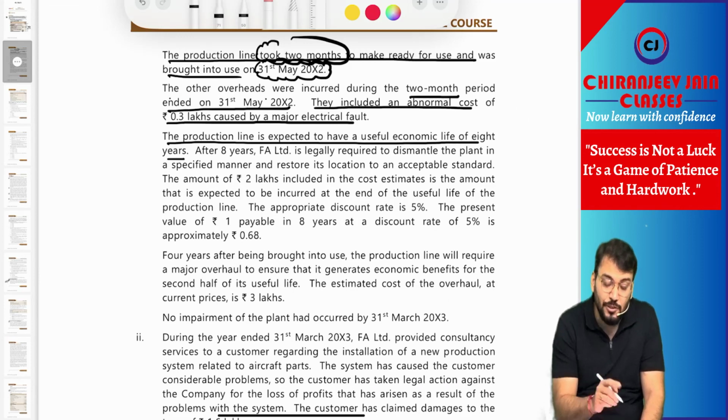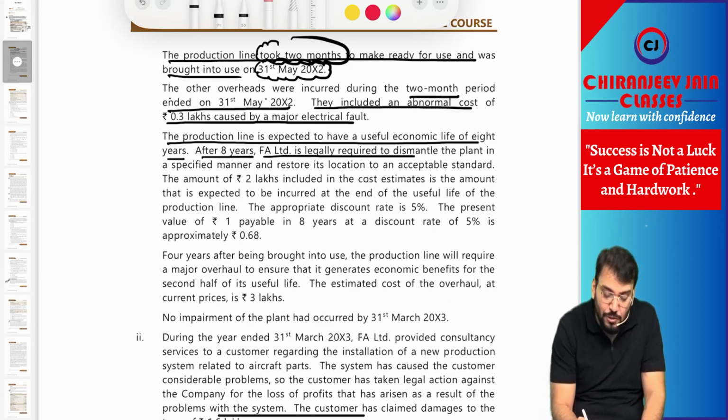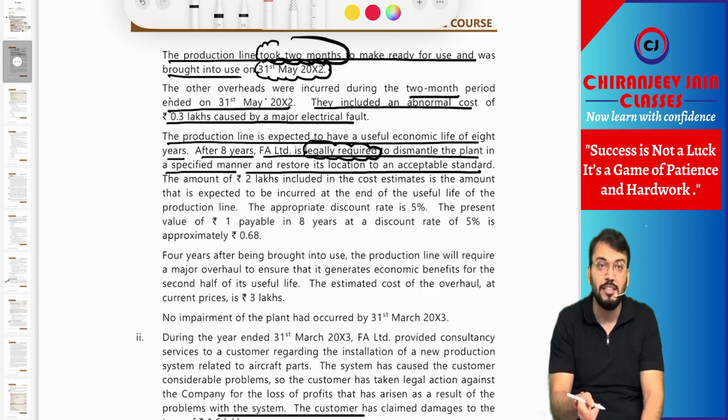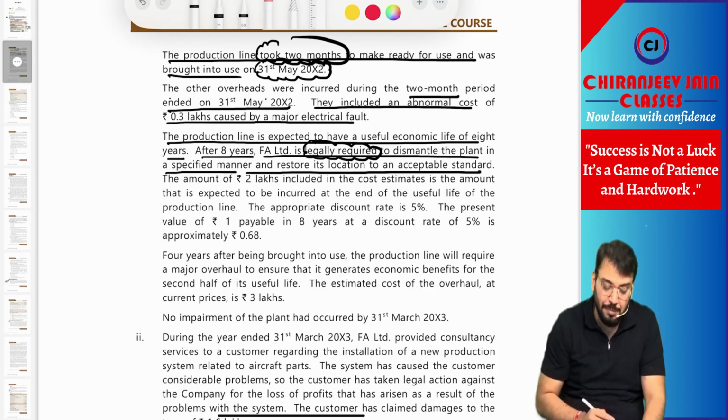The production line is expected to have a useful economic life of 8 years. What is the useful life? 8 years. After 8 years, FA Limited is legally required to dismantle the plant in a specified manner and restore its location to an acceptable standard. So there is a legal obligation for dismantling. Therefore, dismantling cost will be capitalized.